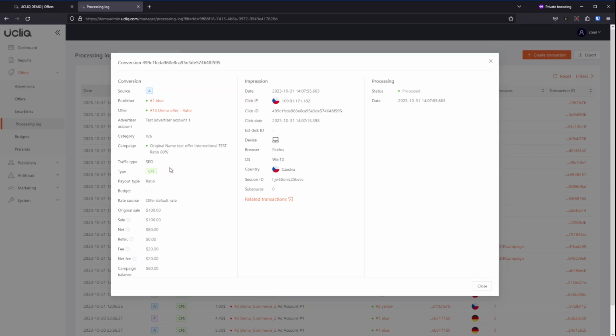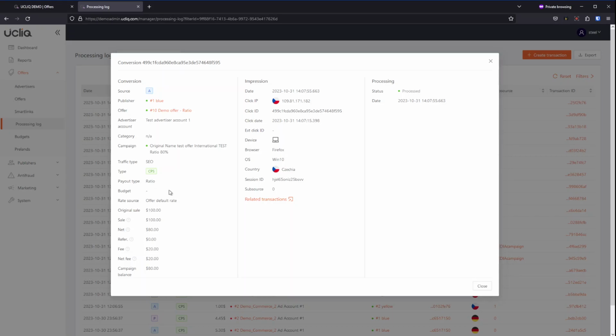And any additional conversion after the first paid conversion, within the same click, any additional conversion on the same click will be registered as CPR, which is a recurring payment. It means it's not the first conversion to this account. Payout type ratio, that's exactly what we configured.